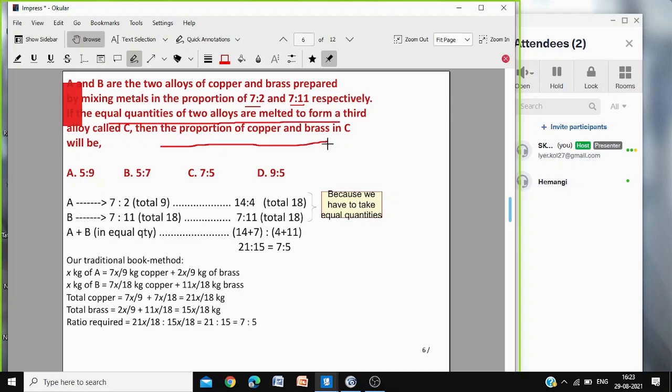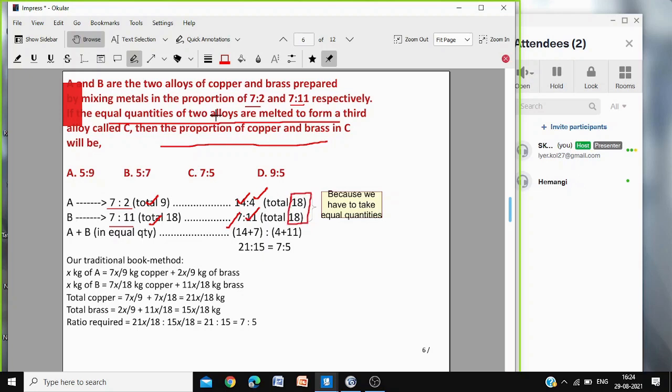Equal quantities. Now you see that 7:2 is 9. Total is 9. 7:11 total is 18. 7 plus 11, 18. Because you have to take equal quantities, we multiply it by 2 and we take it 14:4. And this one 7:11. What happens? Then both of them become 18 because you have to take equal quantities.